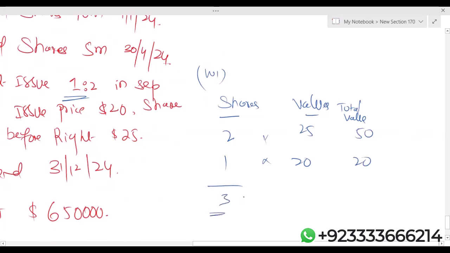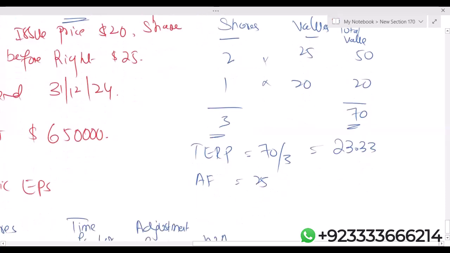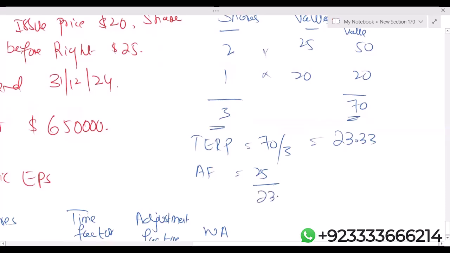We can say that 3 shares have total value 70. So I can easily calculate the value of 1 share, TERP: 70 upon 3, I'm getting 23.33. Adjustment factor 25 upon 23.33. You can take this as it is, no issue at all.